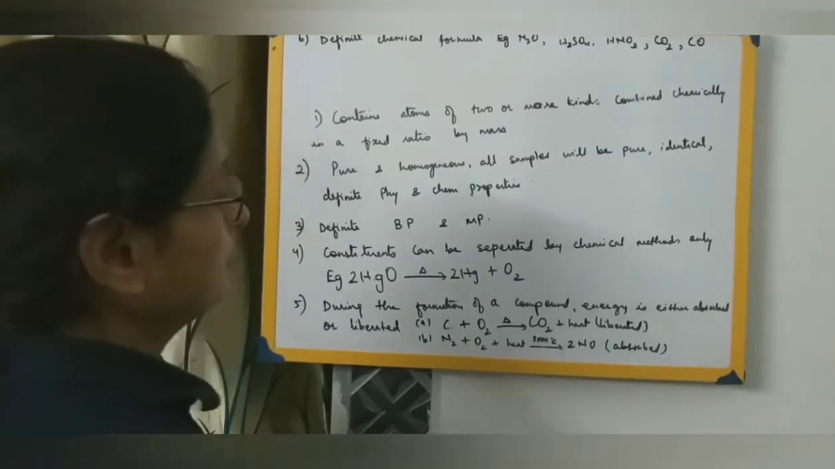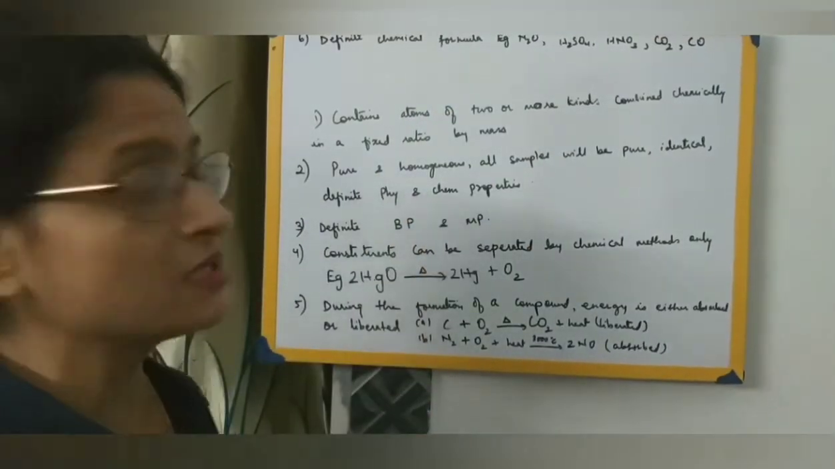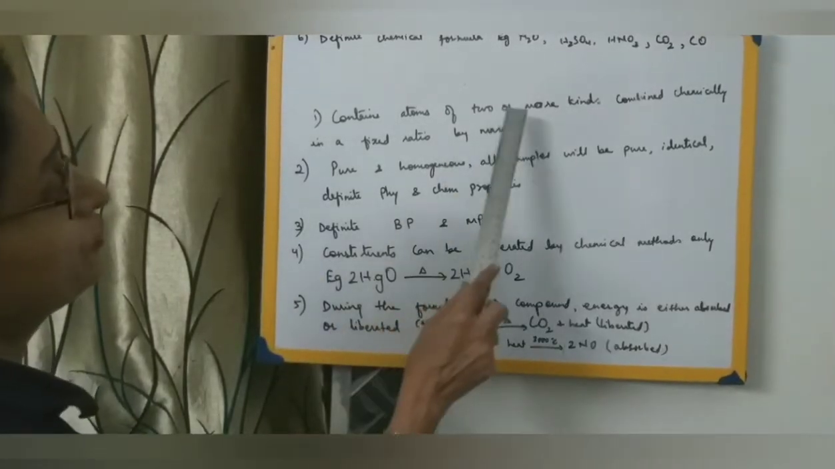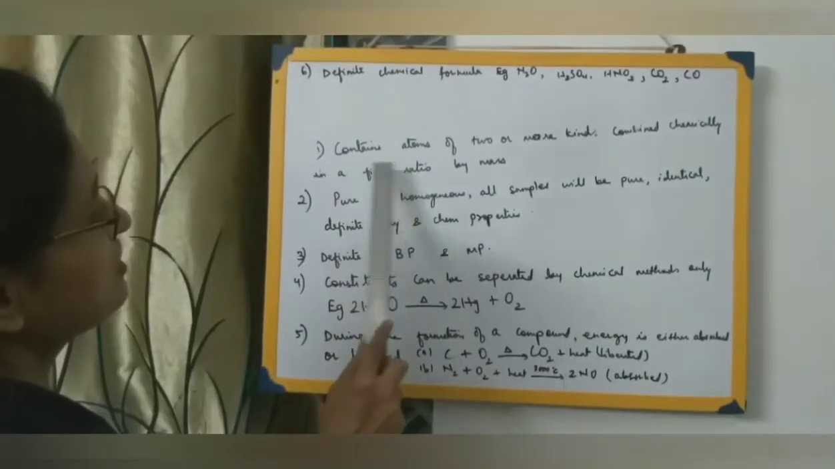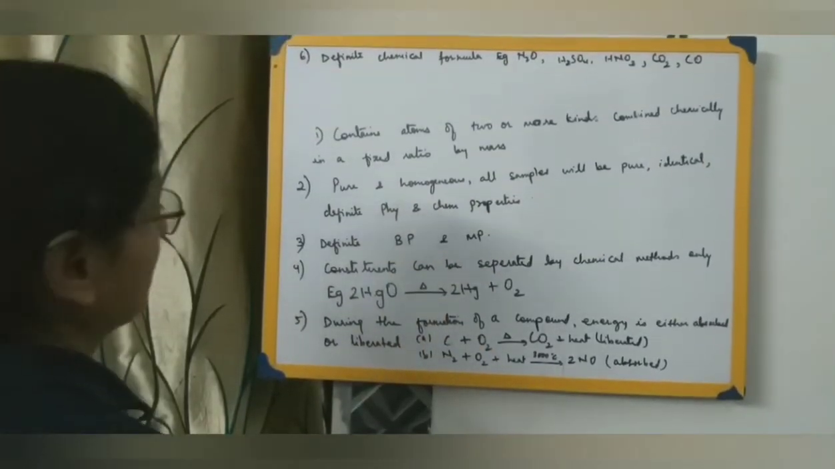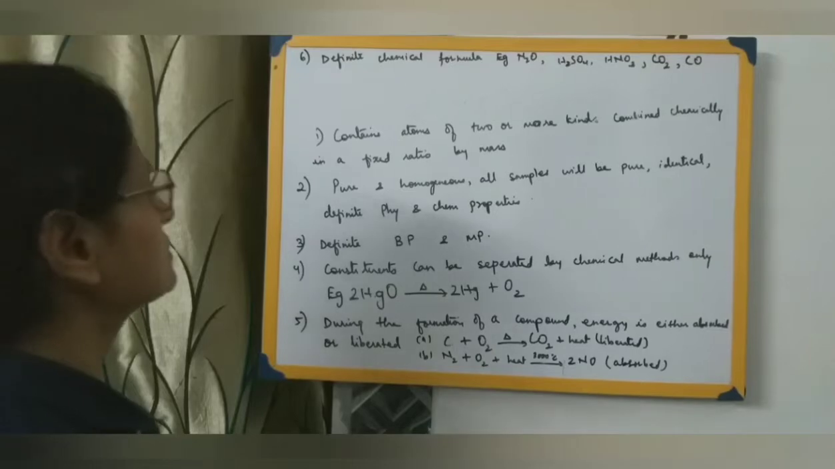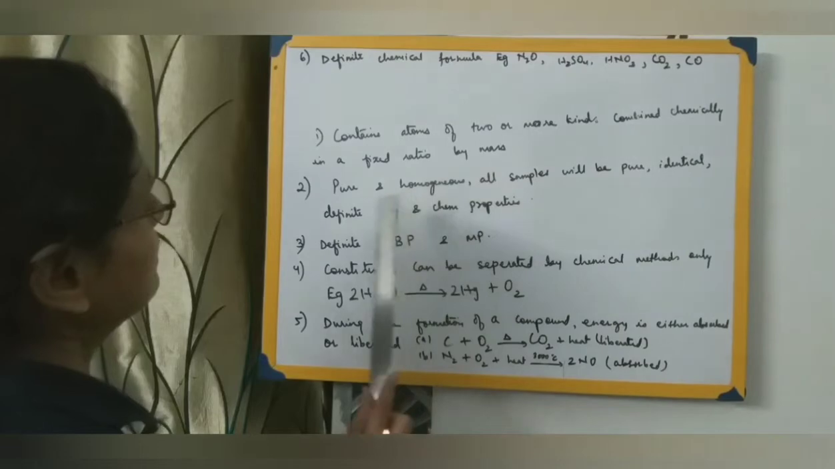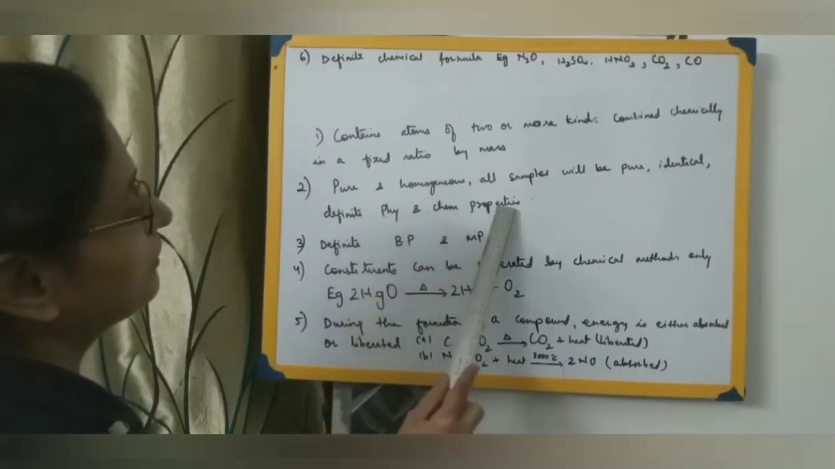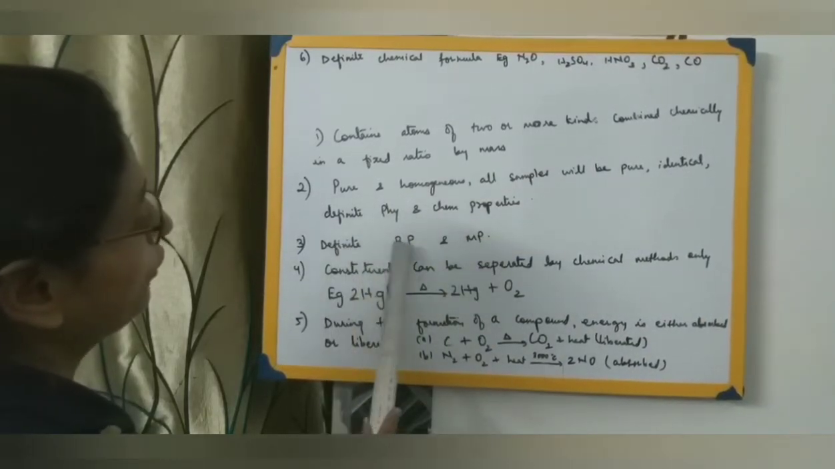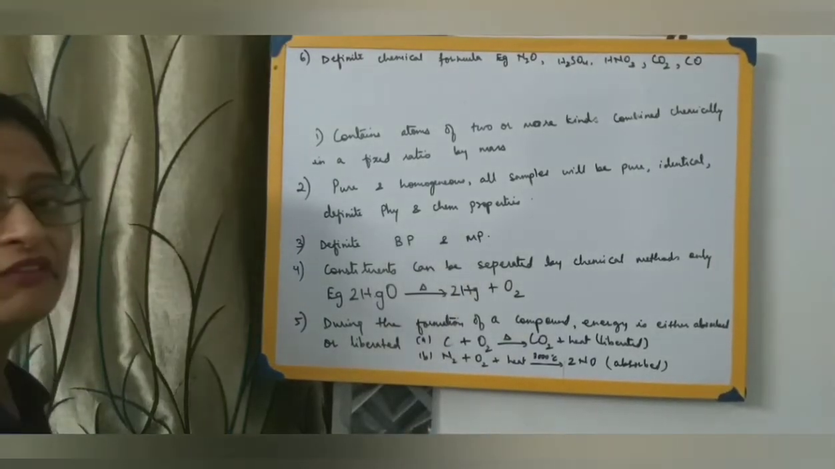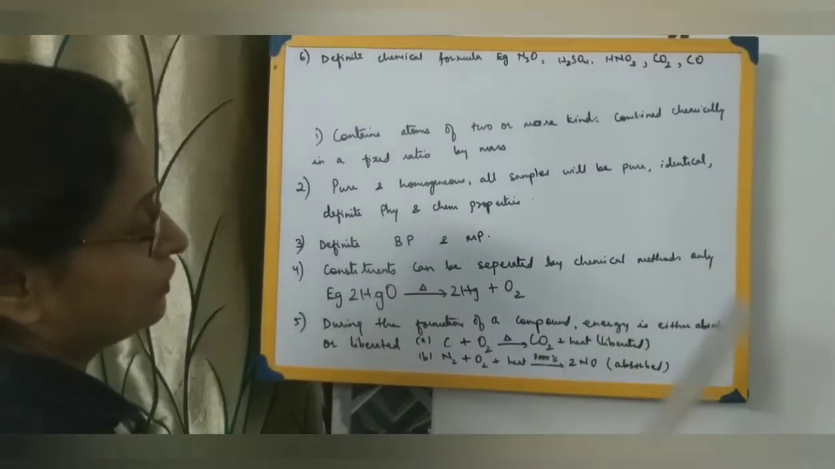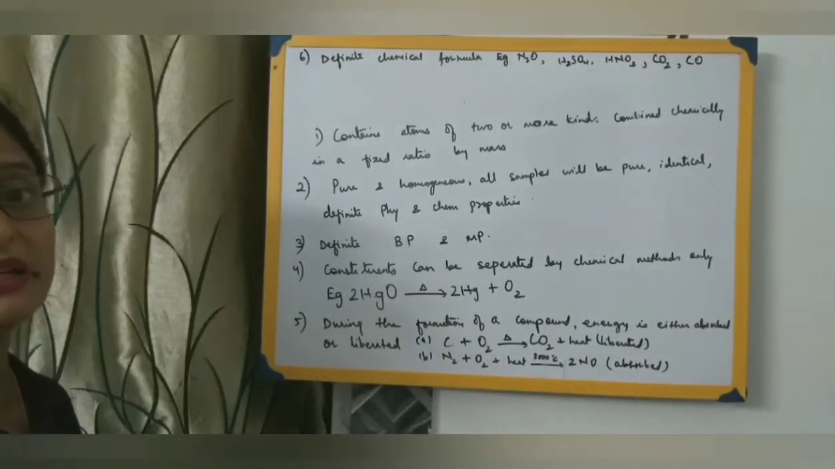So I hope with this the characteristics are clear. I'll repeat all the characteristics once again. The compounds contain atoms of two or more kinds combined chemically in a fixed ratio by mass. I'll give you certain examples based on all this. Then a compound is pure and homogeneous. All samples will be pure, identical, and they will have definite physical and chemical properties. It has a definite boiling point and melting point. Constituents can be separated by chemical methods only. We cannot separate the constituents of a compound by physical methods.